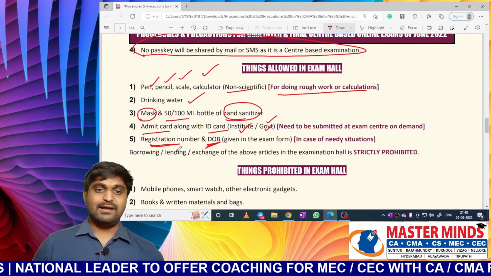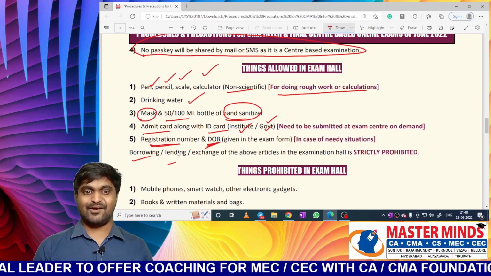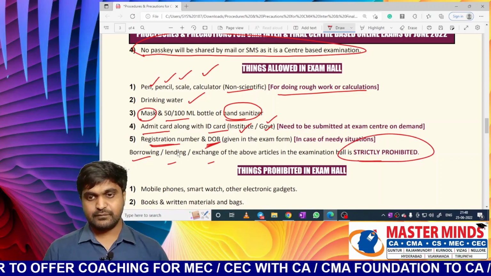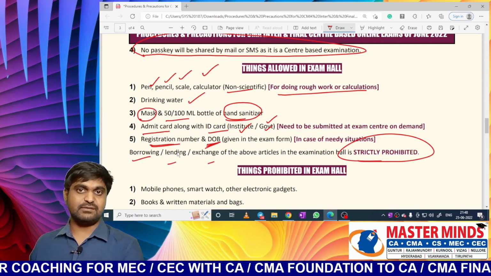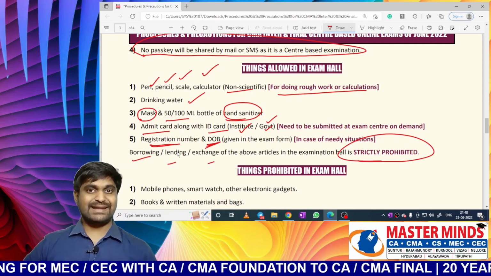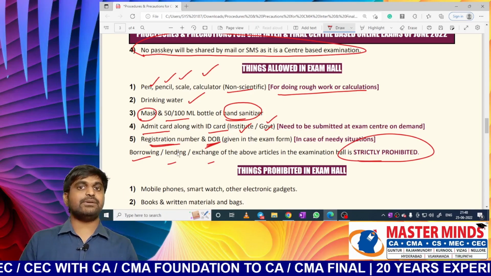Sir, can I borrow these things, or lend these things, or exchange these things in the examination hall? No, it is strictly prohibited. Every person should use their own pens, pencils, scales, and calculator. They can't borrow from others, they can't lend to others. Lending, borrowing, as well as ink exchanging, all these things are prohibited in the exam hall.